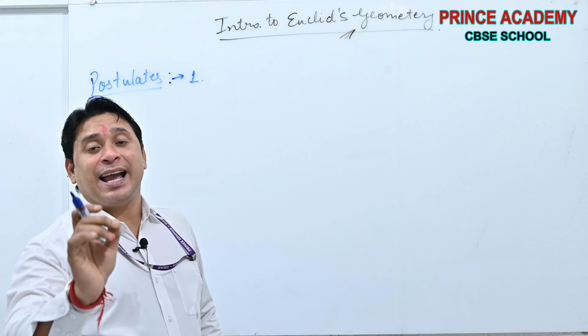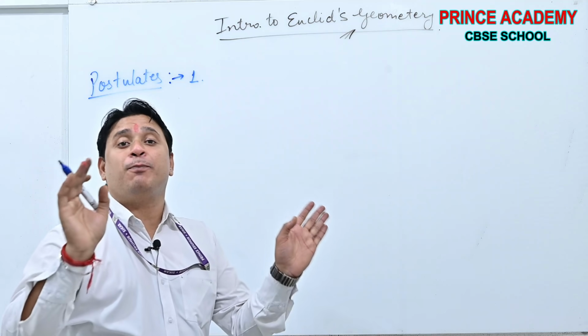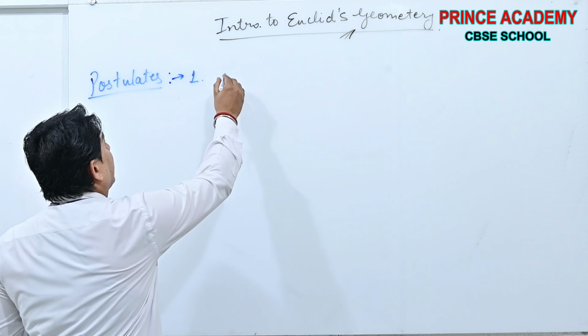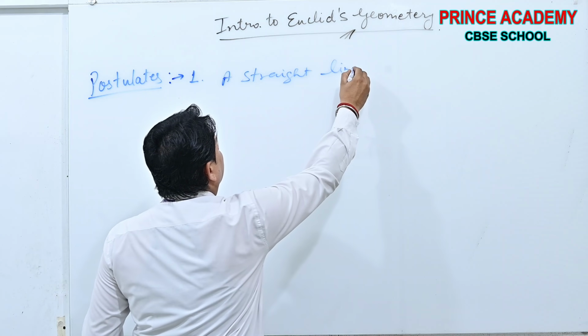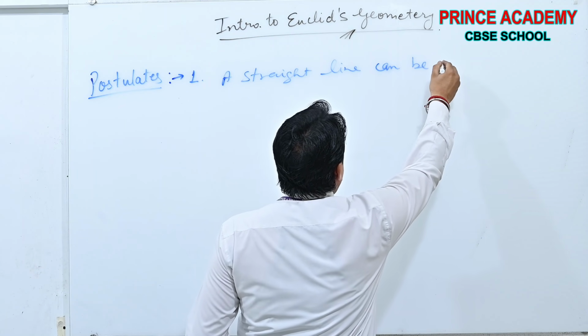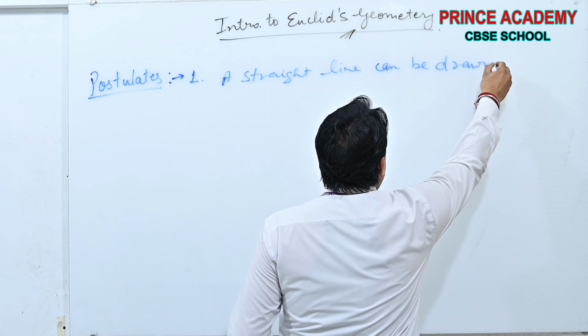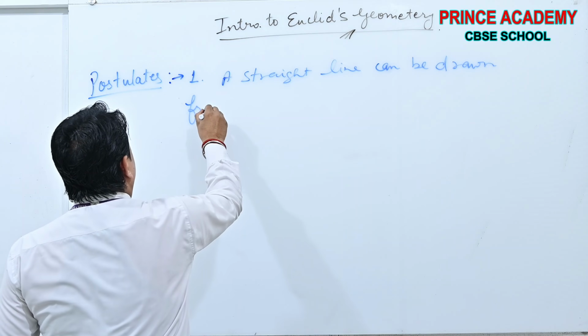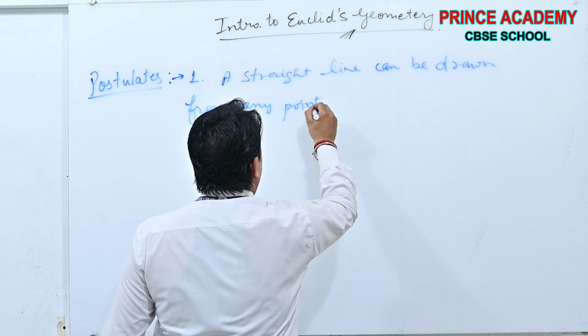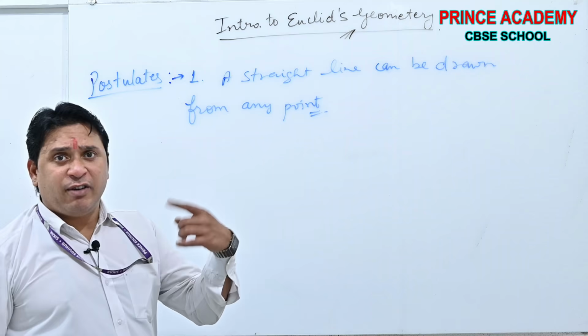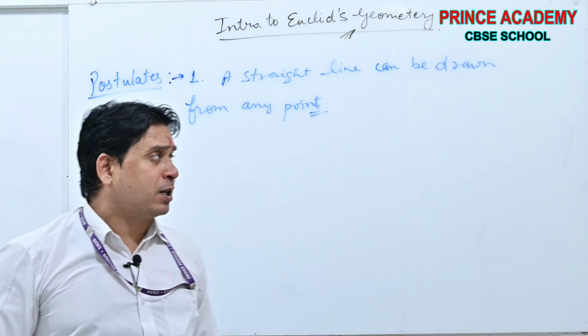A straight line can be drawn from any point. Yes or no? See beta, when will we start chapter 6?